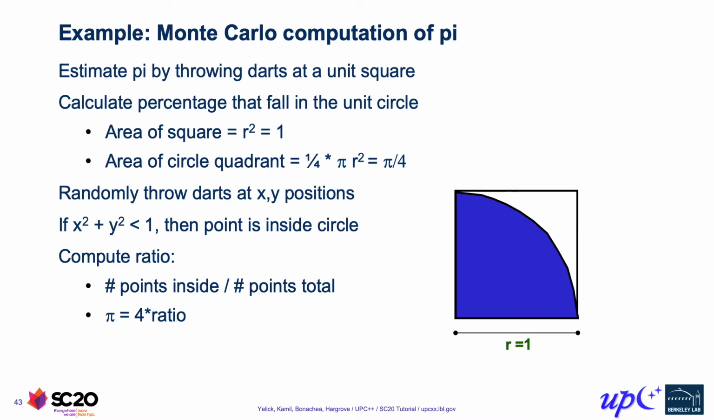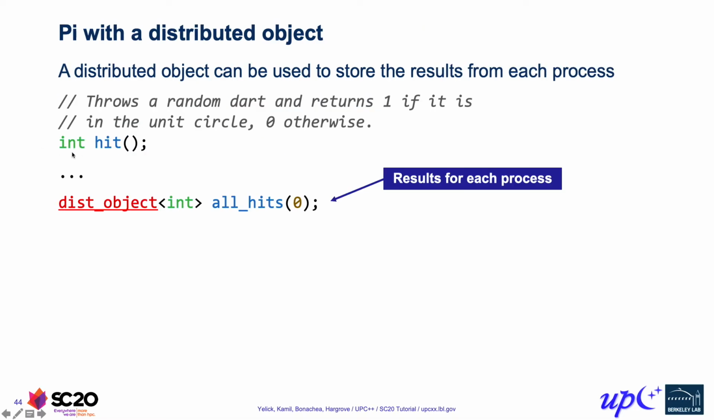But we'll use a distributed object just to get an idea of how it works and in what context we can actually use it. So we'll assume that we have a hit function that throws a random dart and tells us whether it landed inside the unit circle. It'll return 1 if it does and 0 if it doesn't. And so then the count of the number of darts that land inside the unit circle is just the sum over all calls to this hit function.